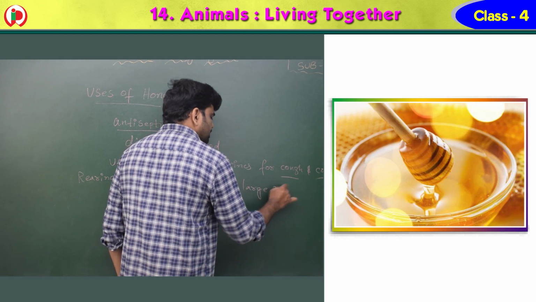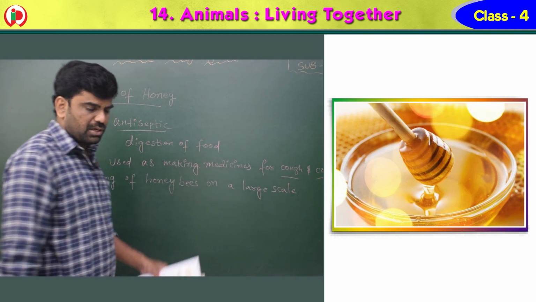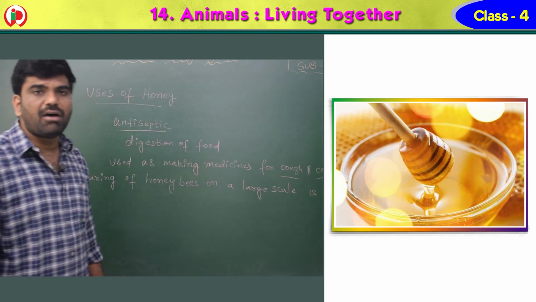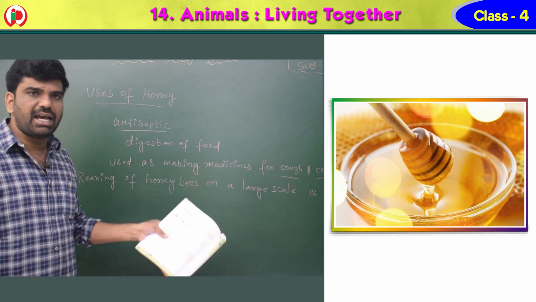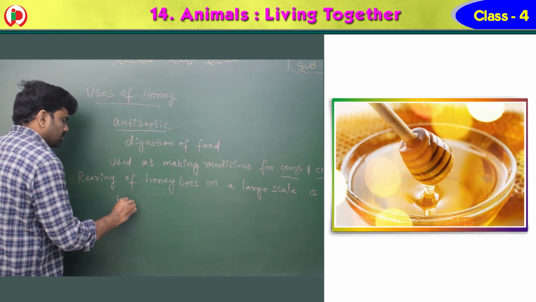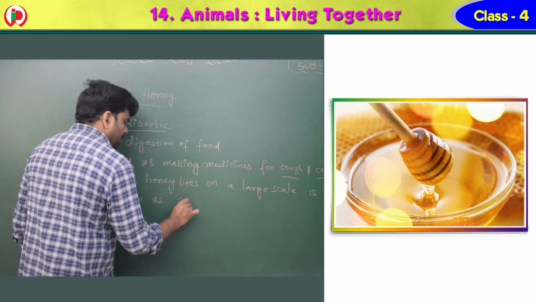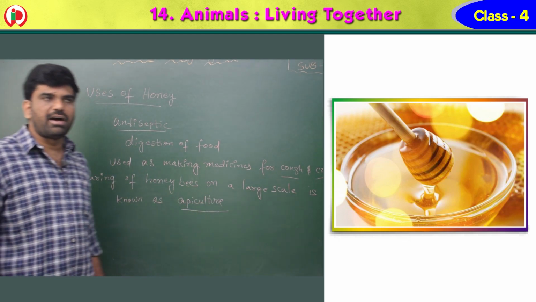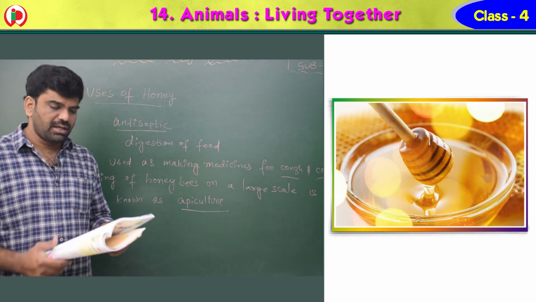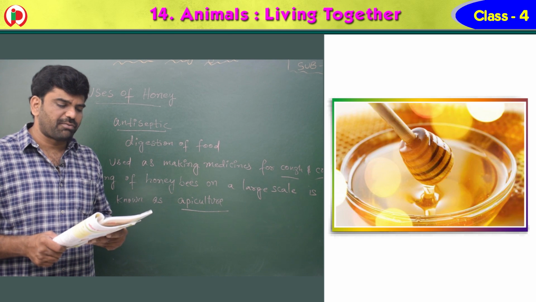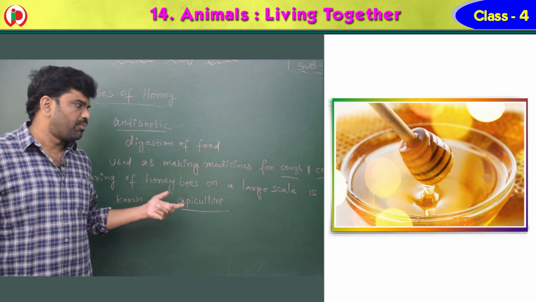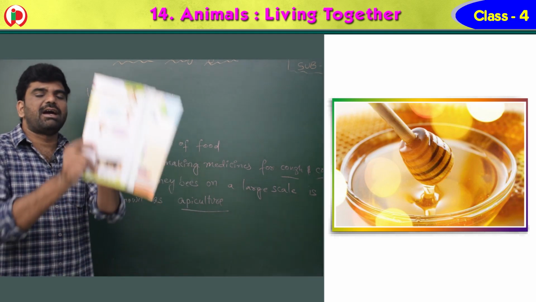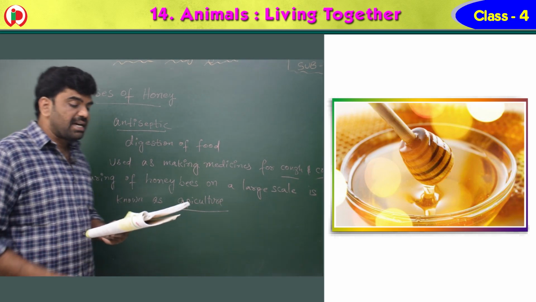Large scale means production will be more, and it is known as apiculture. What is apiculture, children? The rearing of honeybees on a large scale is known as apiculture. This is very important. The place where bees are kept for this purpose: in order to produce the honey, people will rear the honeybees. That means they have to keep them in one place. That place is called apiary.